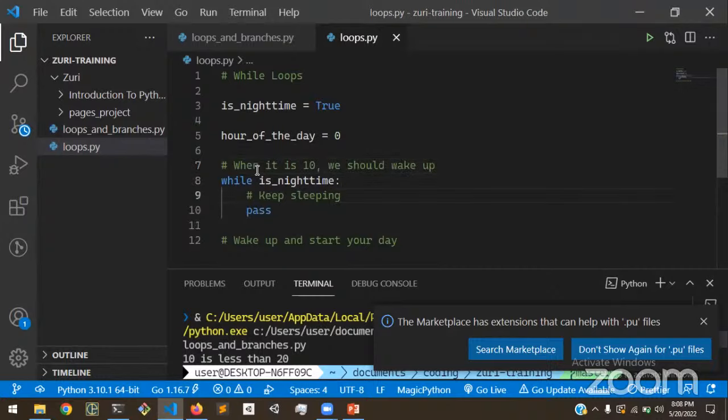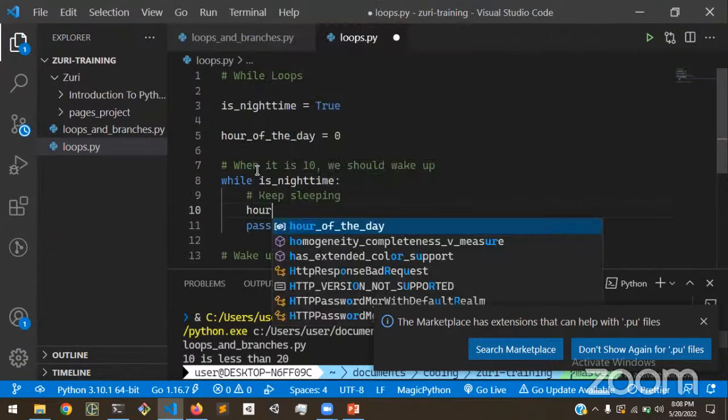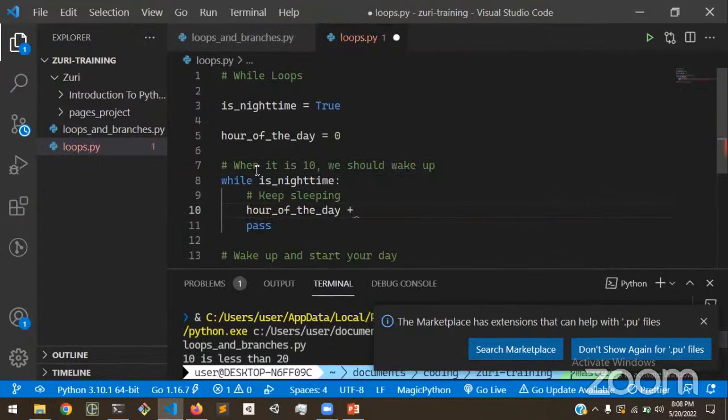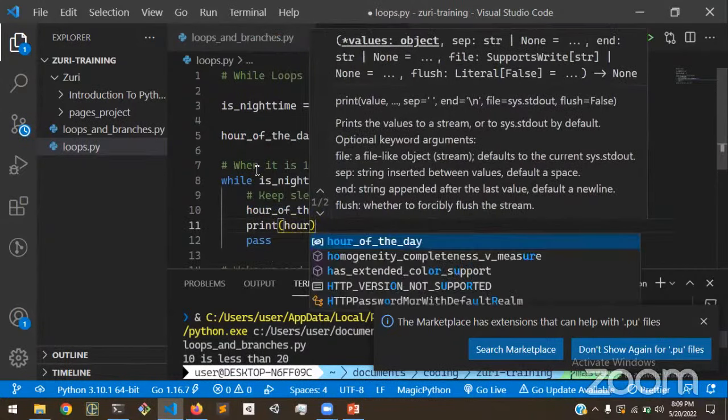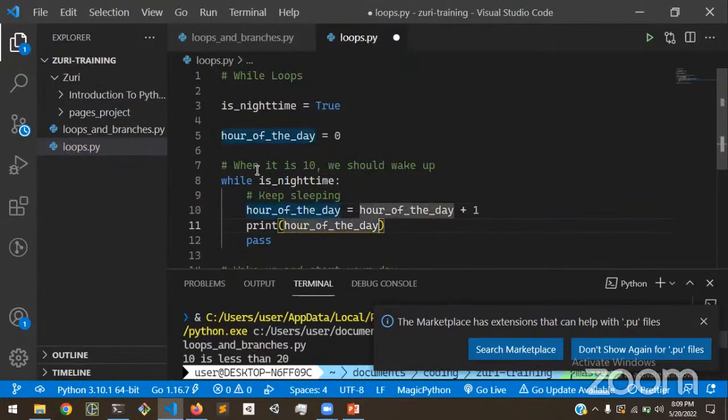What does that mean? So we're going to keep adding to hour of the day. Hour of the day is equal to hour of the day plus 1. What does this mean? We are adding 1 to the value of hour of the day and then assigning it back to hour of the day. That's going to make a lot of sense when we print that out. So you can print hour of the day.